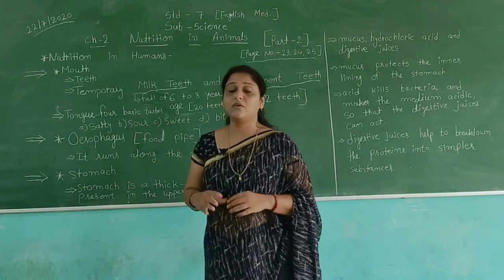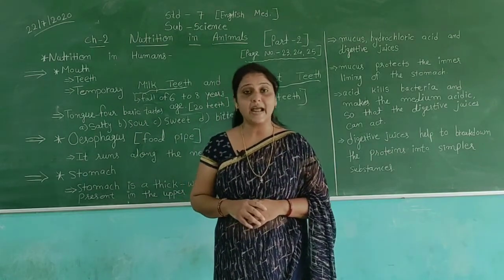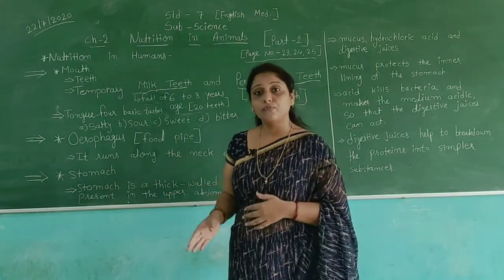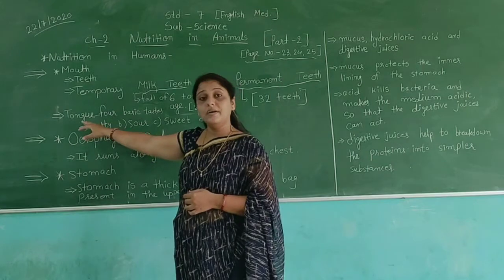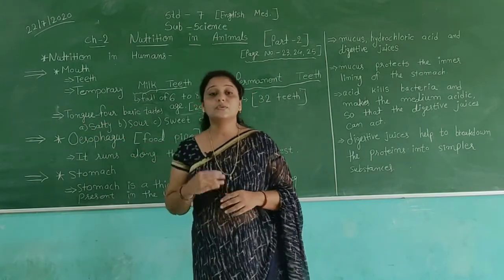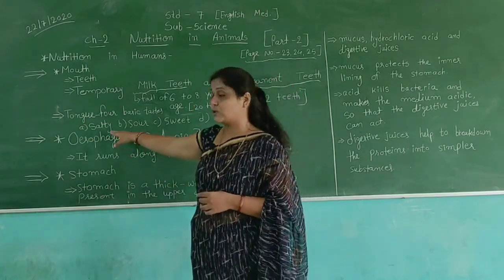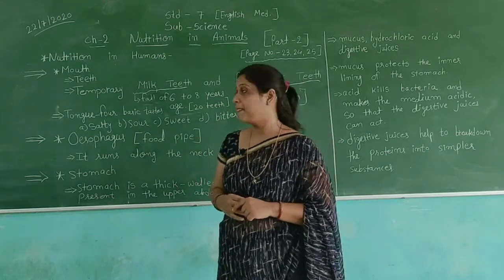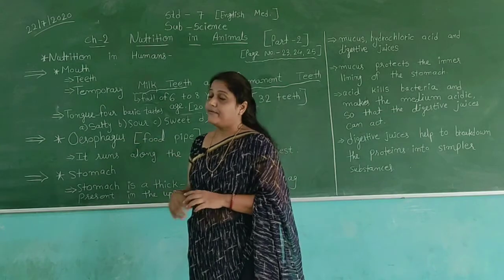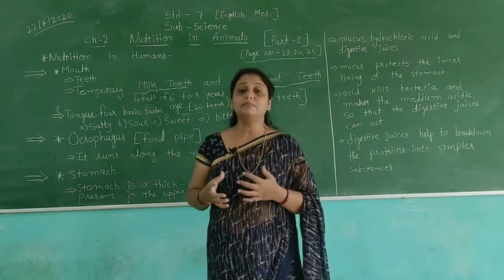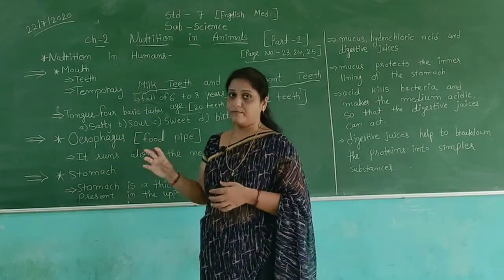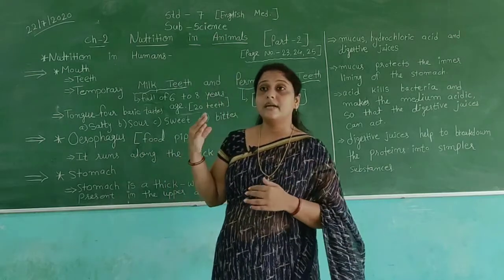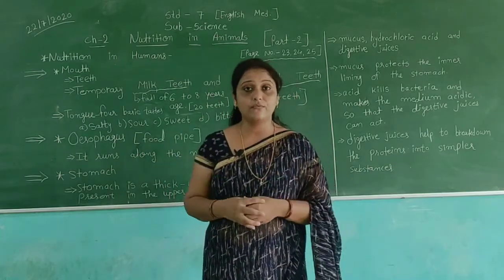Because of the tongue we can feel the different tastes of the food. So the tongue has a total of 4 tastes: salty, sour, sweet and bitter. The tongue also helps in chewing the food and mixes saliva into our food.